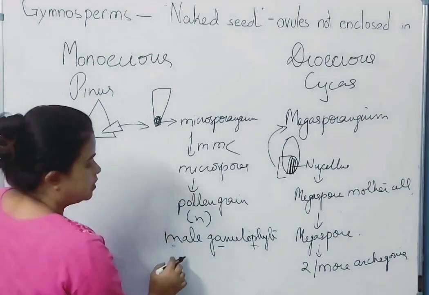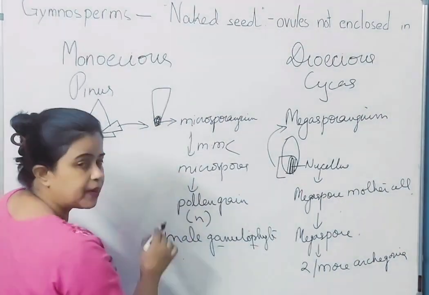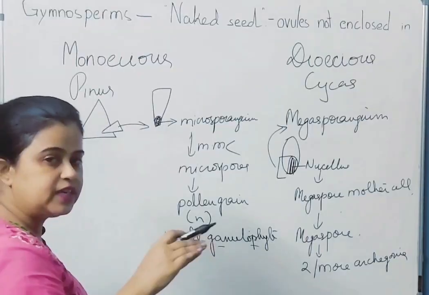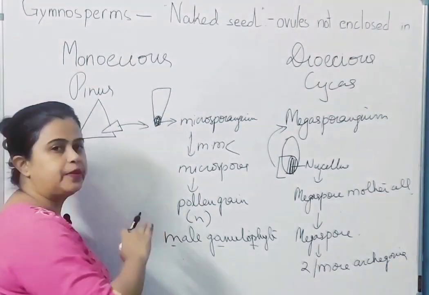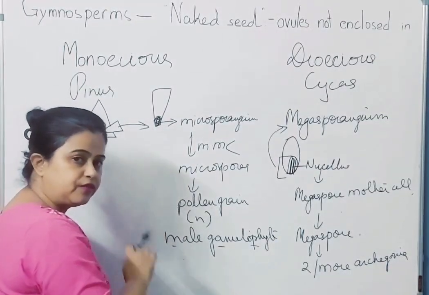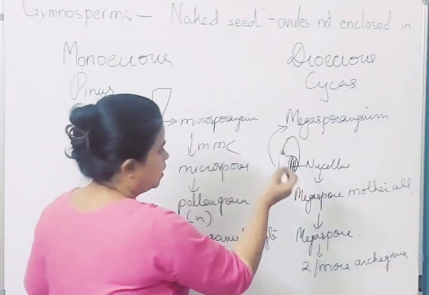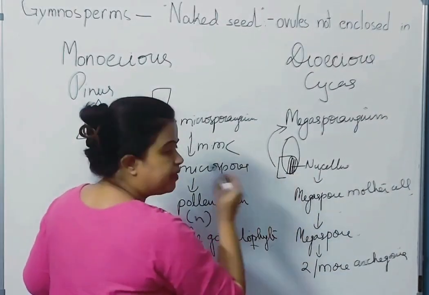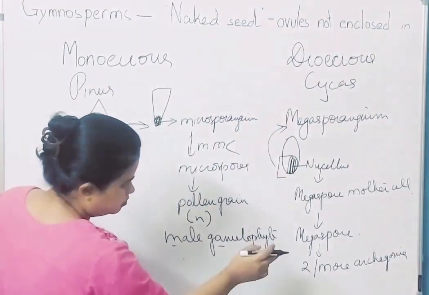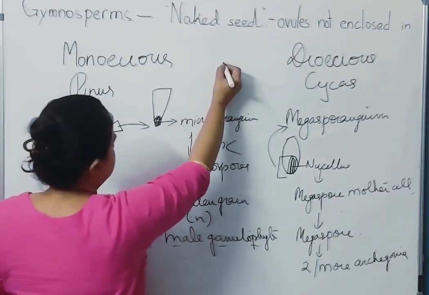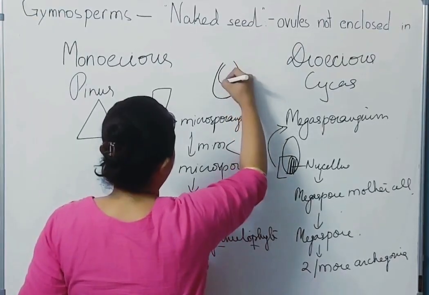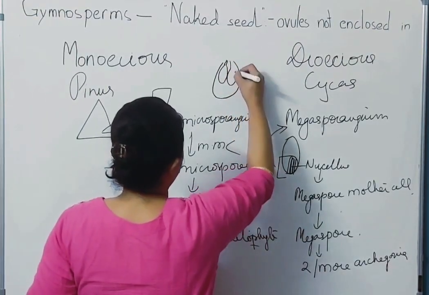Once the pollen grains are formed, यहाँ पे जिसके बाद next step is fertilization. अब तक हम देख रहे थे the presence of water was very necessary for fertilization. यहाँ पे there is no role of water because these are giant trees. They depend on air for their fertilization. So the pollens are carried by air. तो यहाँ पे wind pollination है. They are carried into the megasporangium. Let us assume this is the one. This is the ovule. यहाँ पे 1 archegonia, 2 archegonia.